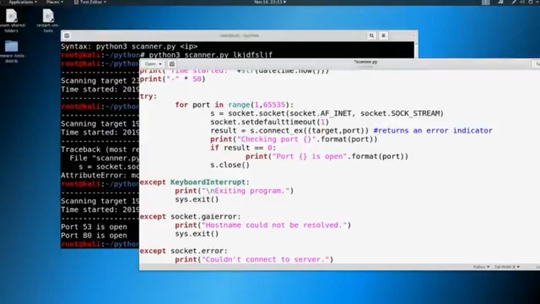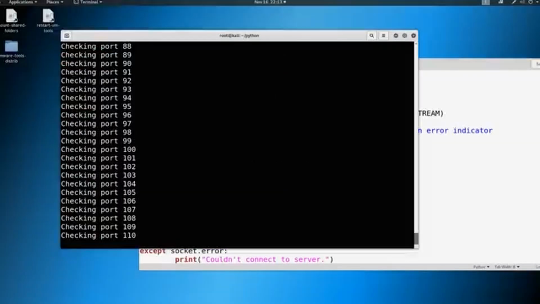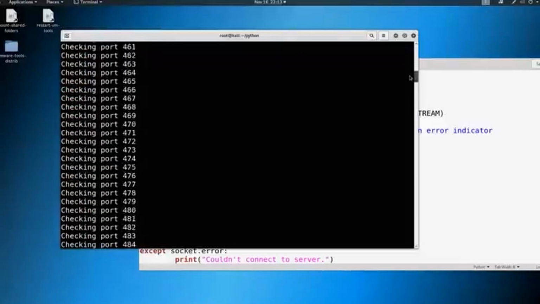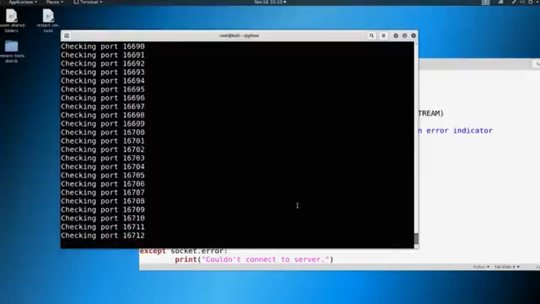So when we save this and we run it, let's take a look now. It's checking through all these ports. It's going kind of fast, and it's finding ports, but this isn't pretty, right? We wouldn't want this. We only want it to say when the port's open, but it's taking some time. We're on port 20,000 of 65,000.